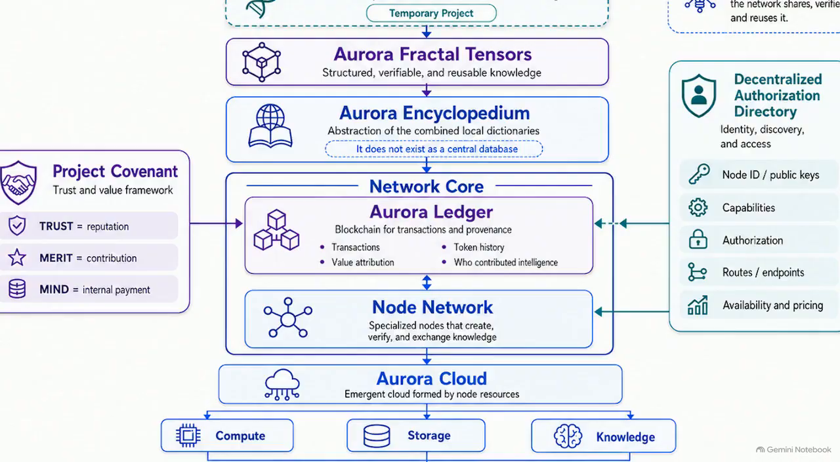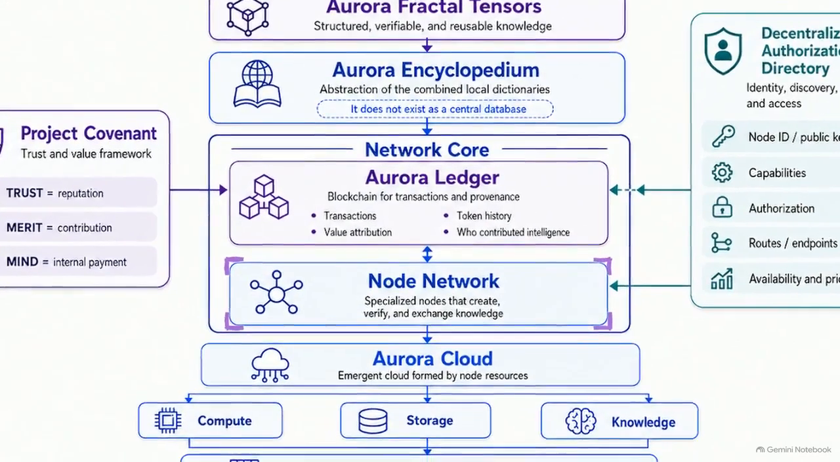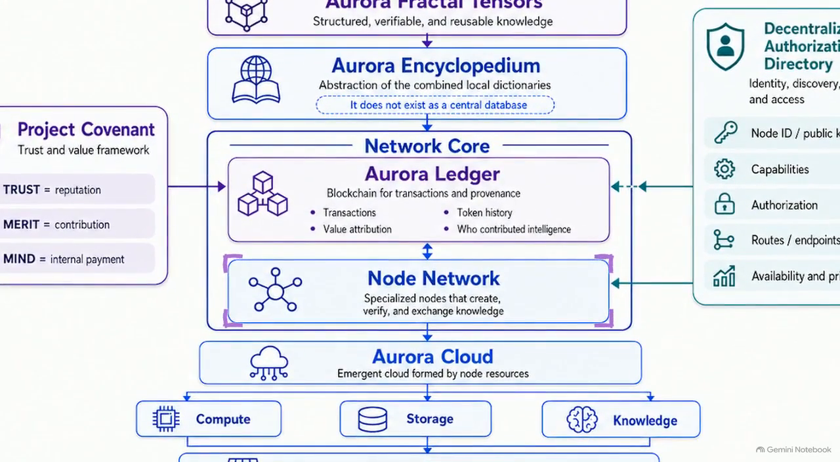These layers, knowledge from the top and governance from the sides, converge in the network core. This is the central logic of the entire system. The bottom half of this core is the node network. This is the physical layer. It consists of specialized nodes that are physically responsible for creating, verifying, and exchanging knowledge.